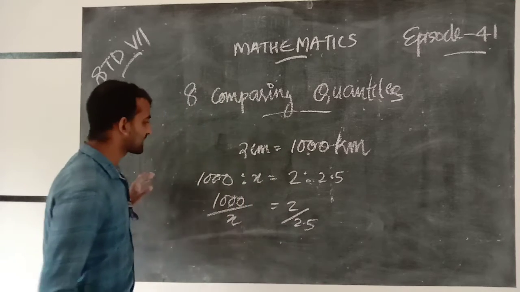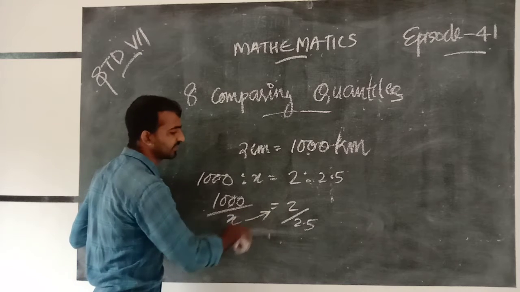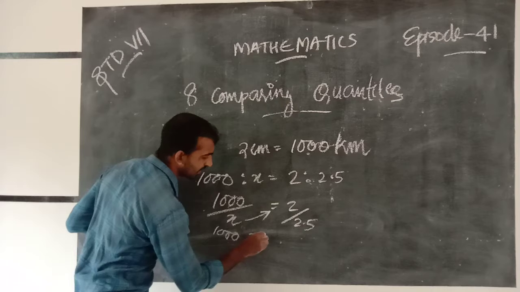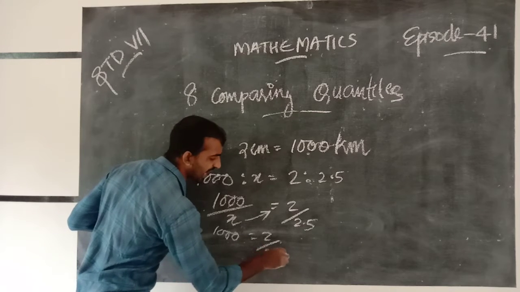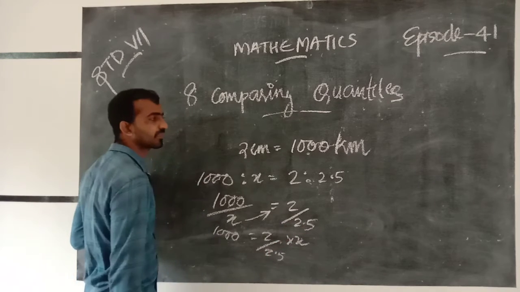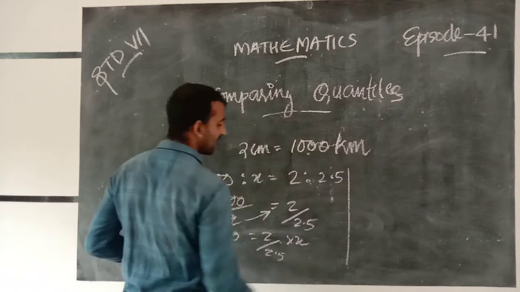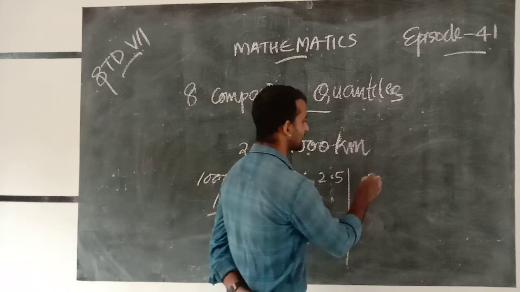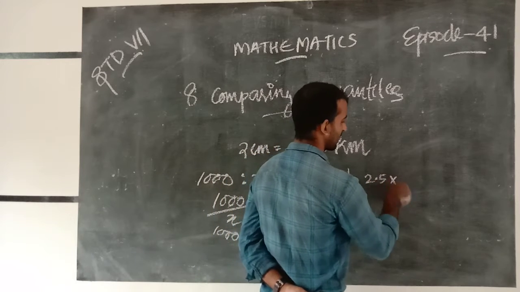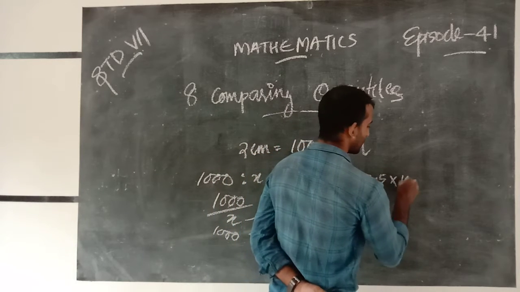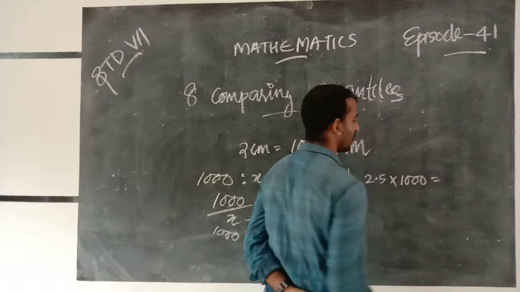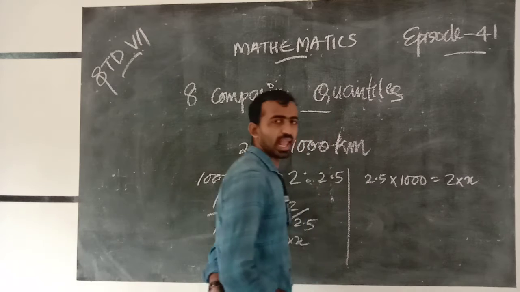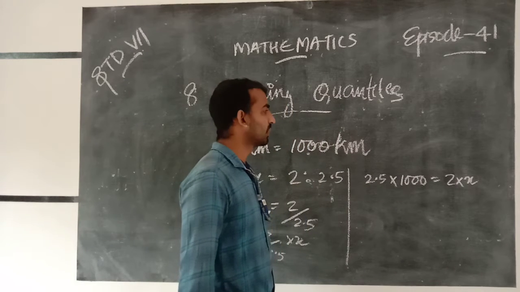Here x goes to the right side, so 1000 equal to 2 by 2.5 into x. And 2.5 is transposed to the left side. We can write 2.5 into 1000 equal to 2 into x.